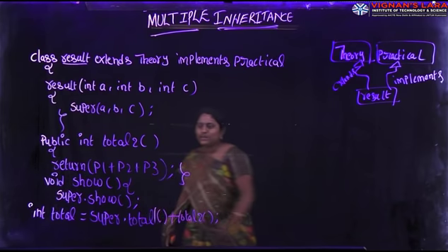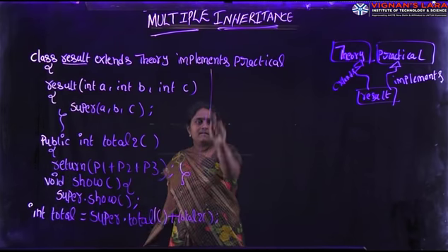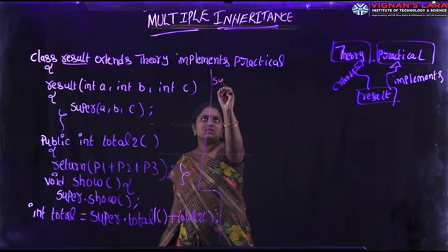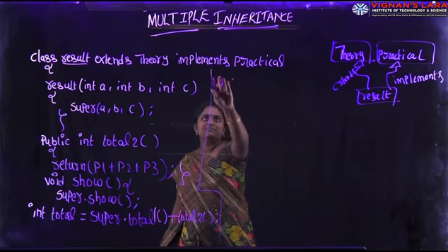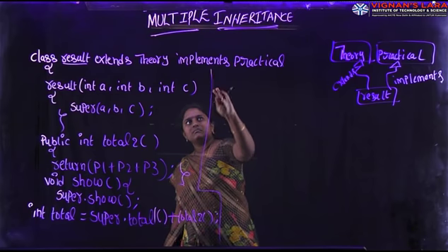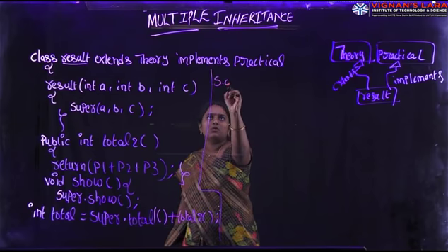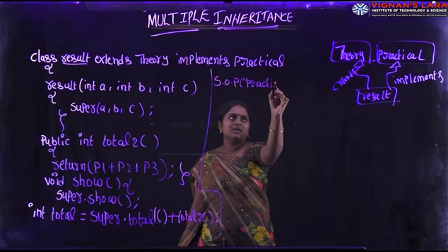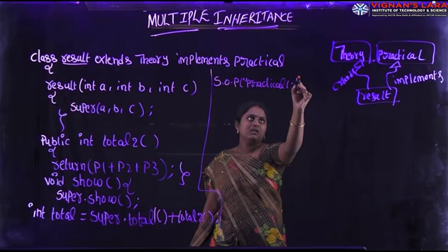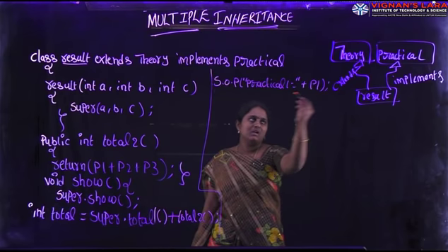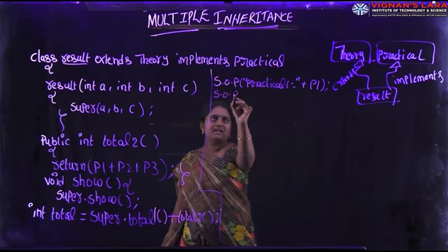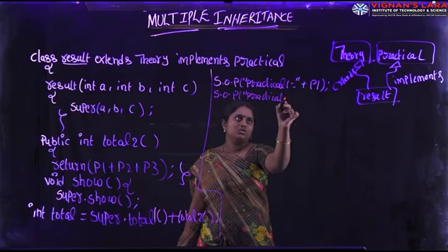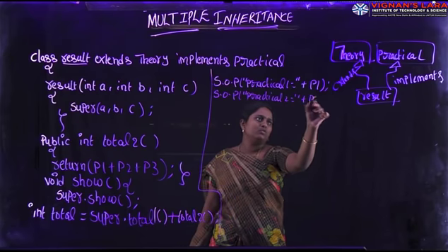Next, continuation. Here I am writing System.out.println, simply SOP. System.out.println practical 1 equal to plus P1. Next, System.out.println practical 2 equal to plus P2.